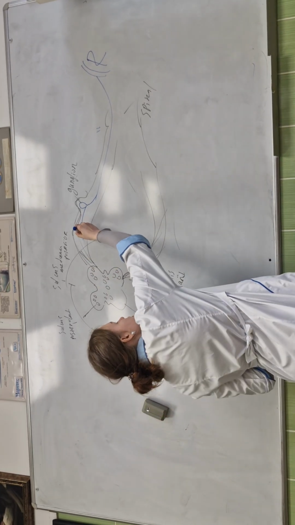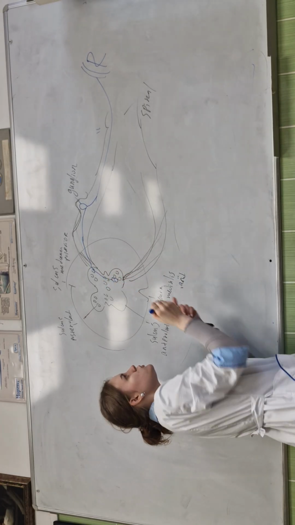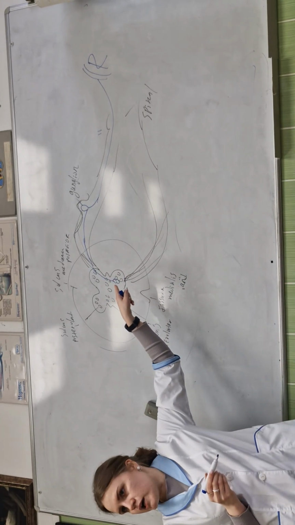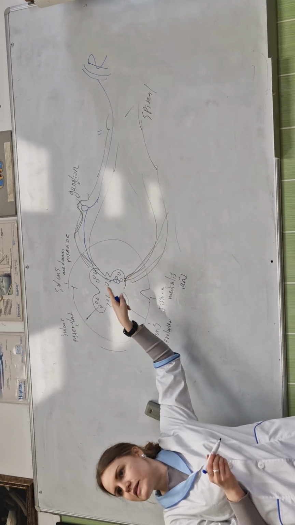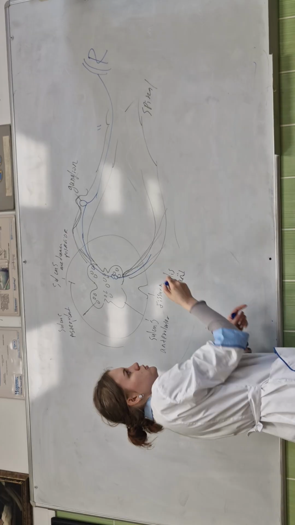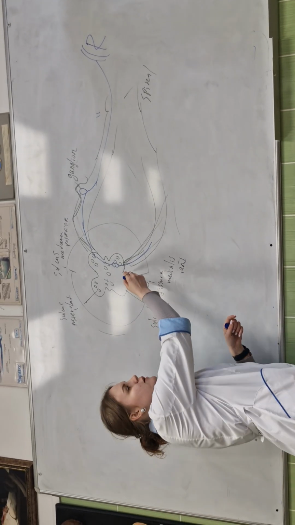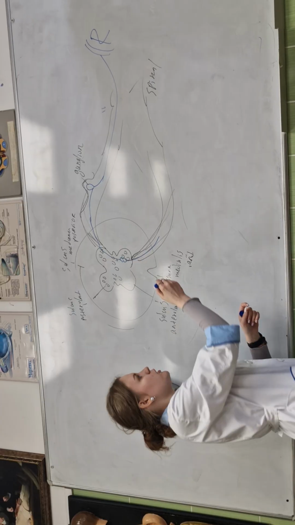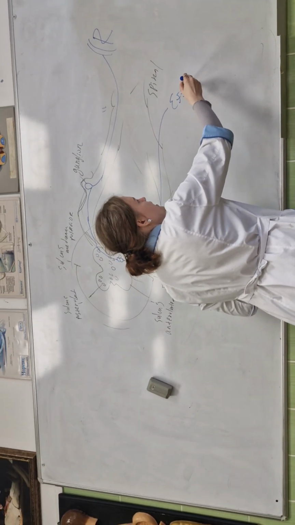This axon goes to the next neuron, the motor neuron, which is located in the cornu anterior. The axon of this motor neuron leaves through the radix anterior and goes to the effector.